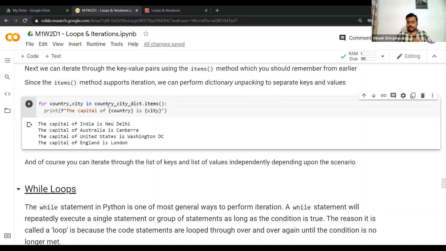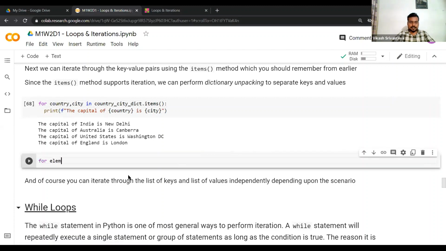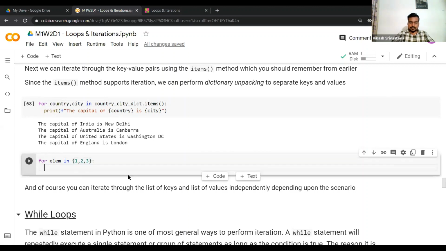I hope that makes sense, everyone. These are all the examples we have discussed. We have tried to cover almost all the various kinds of scenarios here. There are some things which we can try on your own. Maybe let's say I want to iterate over a set. Have you not seen that? Let's say 1 comma 2 comma 3, and then I can print this. What do you think will happen in this case?